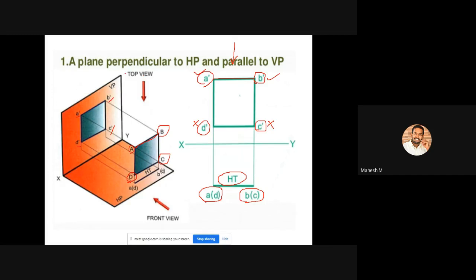If a problem is like perpendicular to HP and parallel to VP, so if it is parallel to VP, you will not be getting vertical traces. So you will be having only a horizontal trace. So this is our horizontal trace. You can mention it directly as HT. Okay, so this is our diagram. Any doubt?